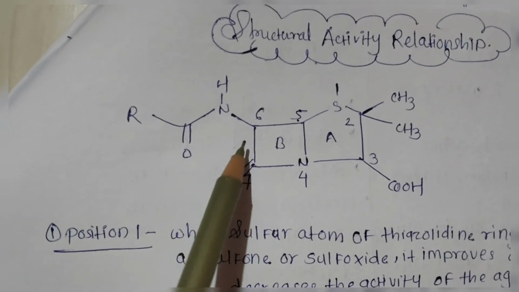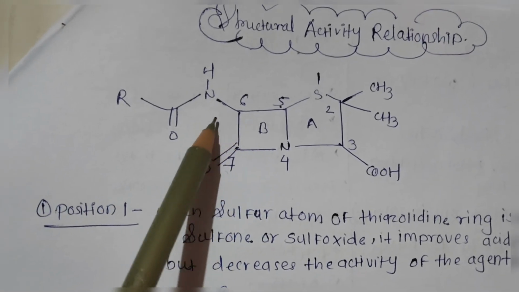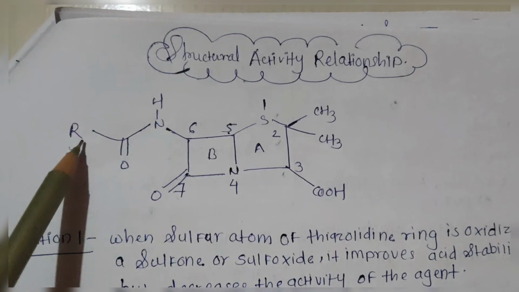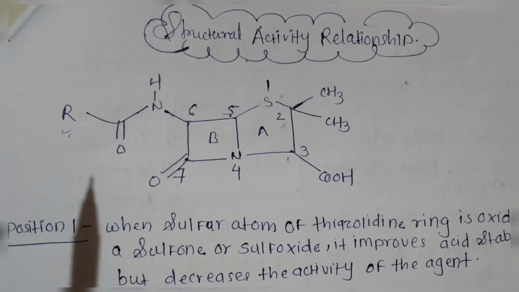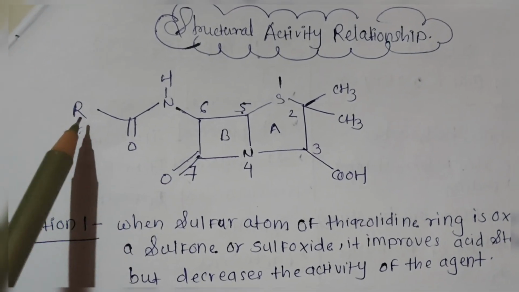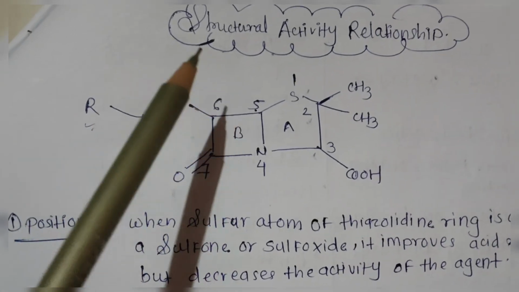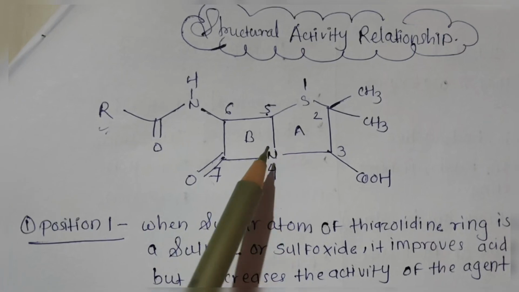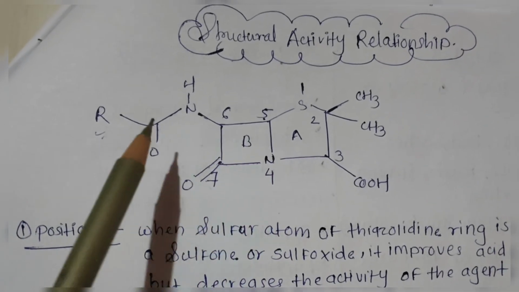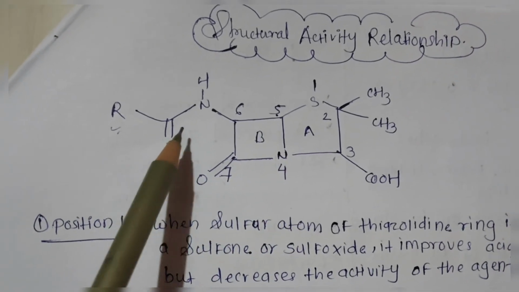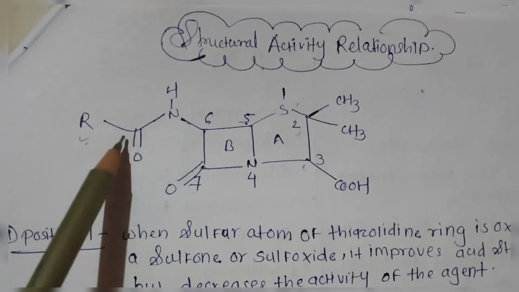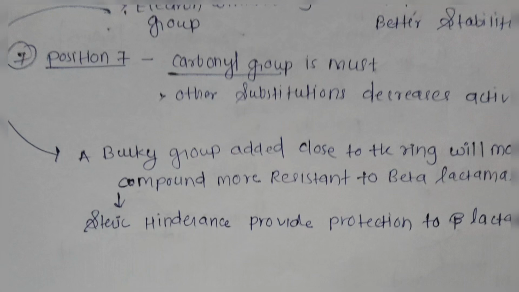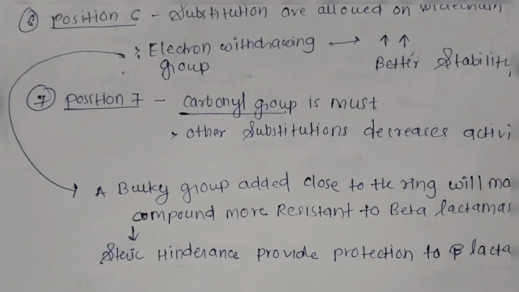We have seen that on position number 6, numerous groups are added so that the structural activity changes, like penicillin G, penicillin V. When bulky groups are attached over here, it gives resistance to the beta lactamase enzyme, which attacks the beta lactam ring. If we are getting resistance, it is a kind of protection to the ring, or protection to the drug. Understood?